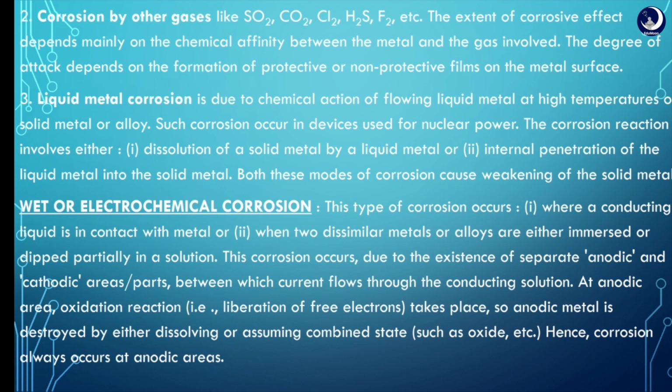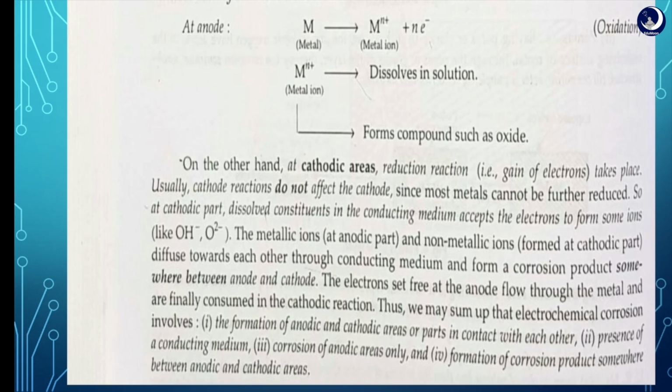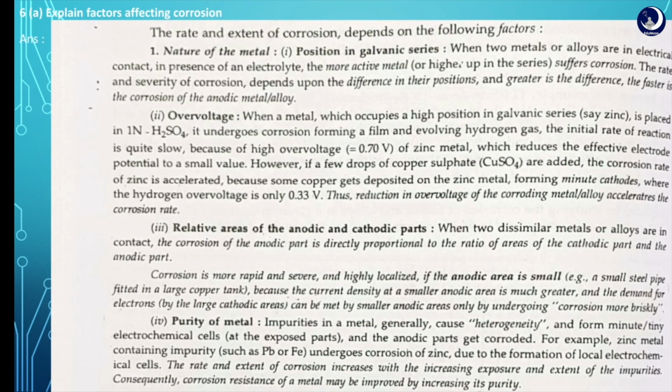This corrosion mainly occurs due to the existence of separate anodic or cathodic areas between which current flows through the conducting medium. Mainly the anodic part suffers corrosion. These are some of the equations or reactions involved in the corrosion medium.